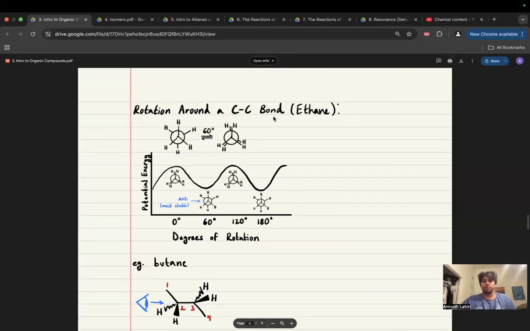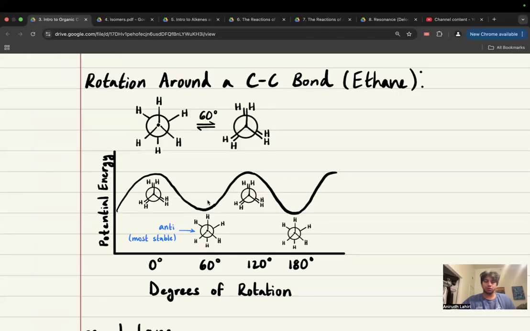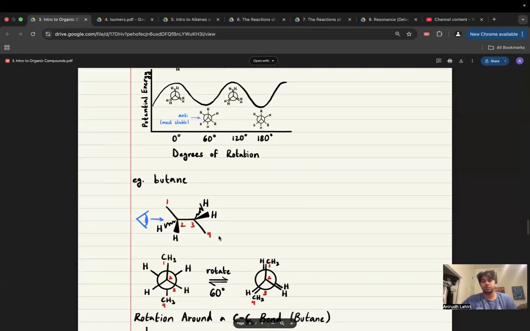Okay, rotation around a carbon-carbon bond. So this is the potential energy diagram, right? The lowest energies will be in the stable conformations, right? These will be the same because you can see these conformations look the same, right? These will be the greatest energy and they'll be the same values because you can see they look the same, right? And we only really care about these peaks and these troughs, right? Everything between them is just slowly rotating, minimum, maximum. This corresponds with degrees of rotation.